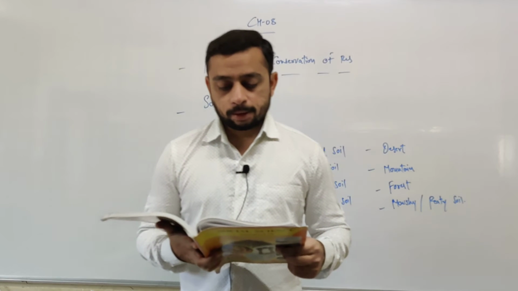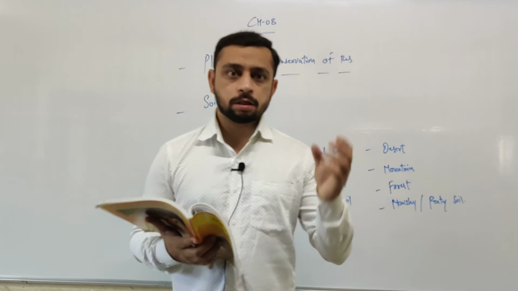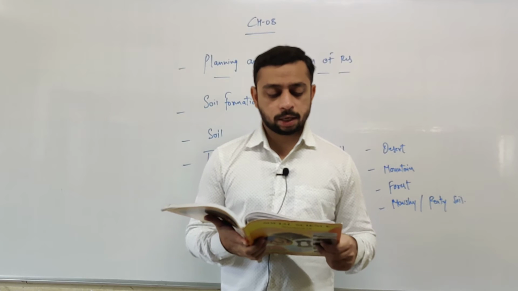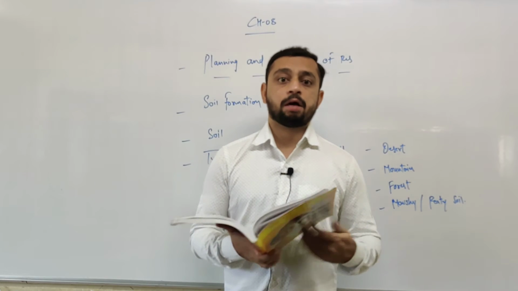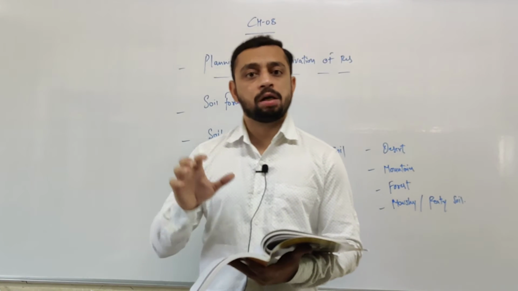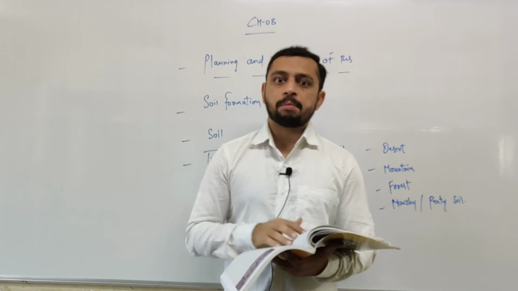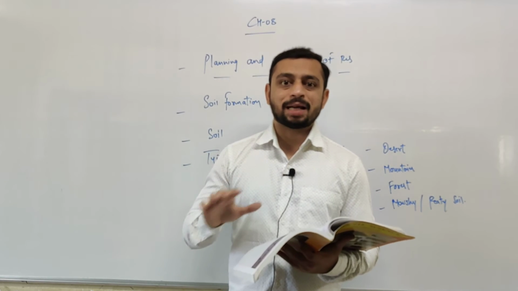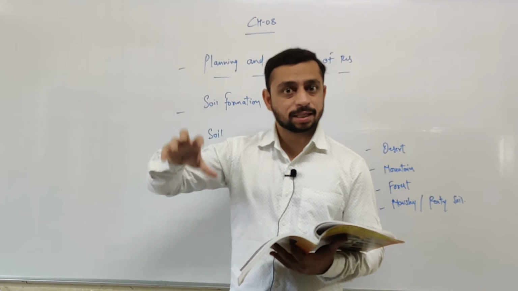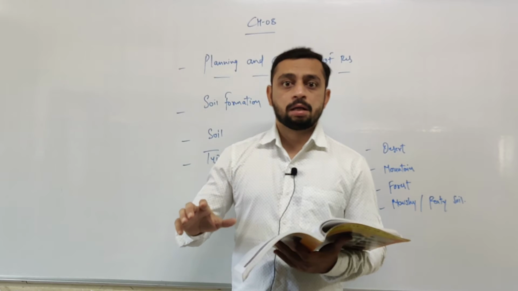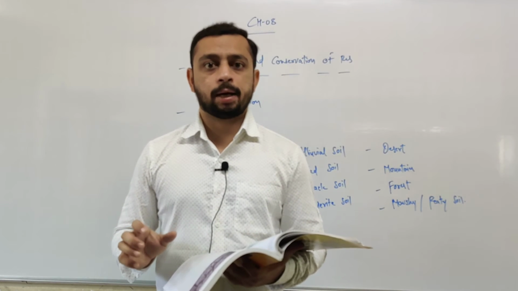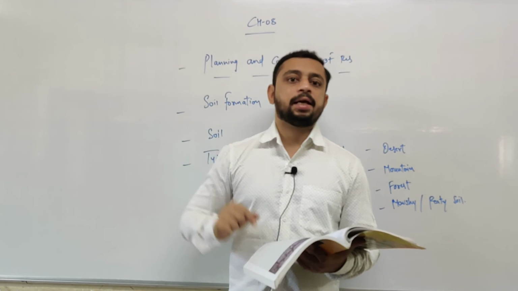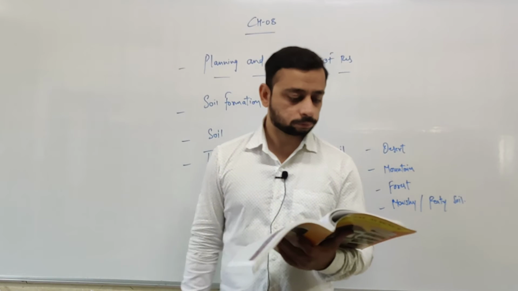Right? If pulses are grown in this soil, pulses, right? It's a kind of vegetation, right? If pulses are grown in this soil, the nitrogen content can be stabilized. The nitrogen content is already less in this soil. Now, if the pulses are being grown in this type of soil, right, the nitrogen content can be stabilized. That means it will be equal, it will stay there, it will be stabilized, right? The nitrogen content which is less in this type of soil, if we grow pulses in such soil, it can be stabilized. That will be there in that soil, right, which is less in proportion.